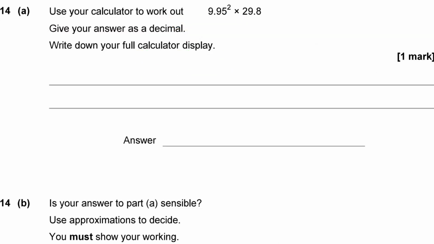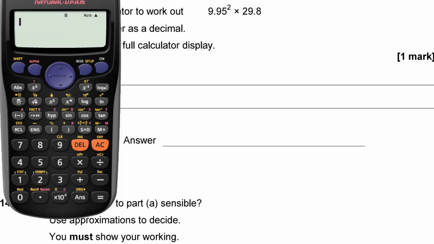Question 14a. Use your calculator to work out 9.95 squared times 29.8. Okay, so we've managed to gain quite a few marks already in this paper just by being able to type nicely into my calculator.